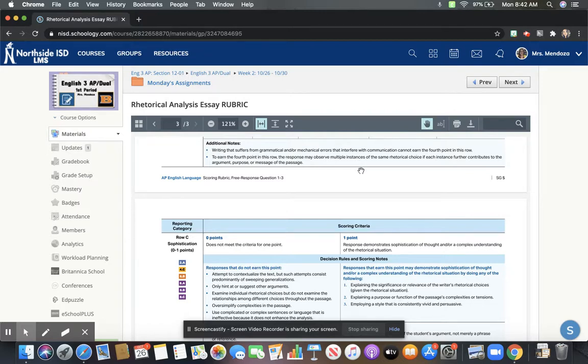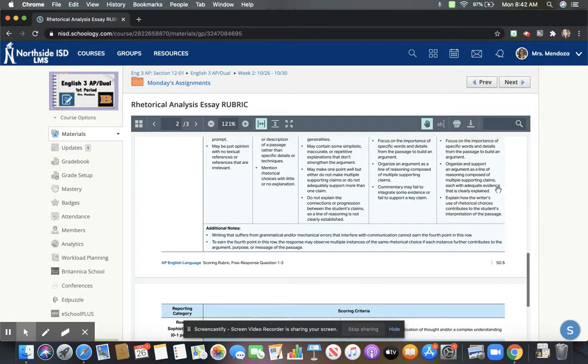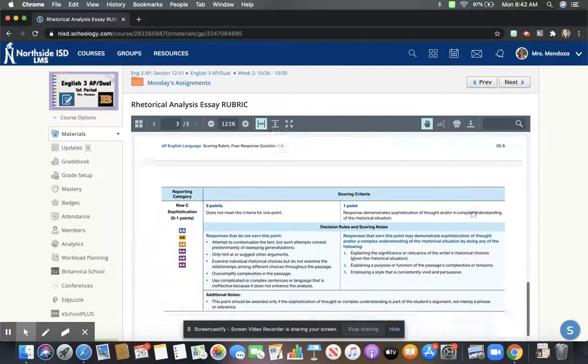You can still earn 4 points of commentary with only 1 or 2 rhetorical choices that you're discussing. But again, you have to look at multiple supporting claims, each with adequate evidence, right? And that wouldn't be the same pieces of evidence. That means you'd have to be able to find that one rhetorical choice multiple times throughout whatever passage you're discussing.